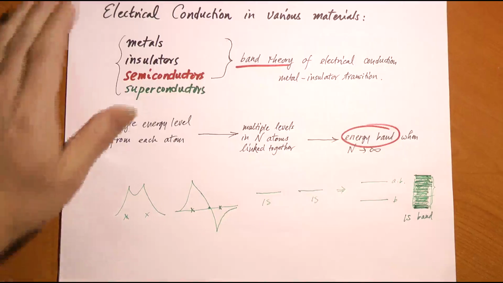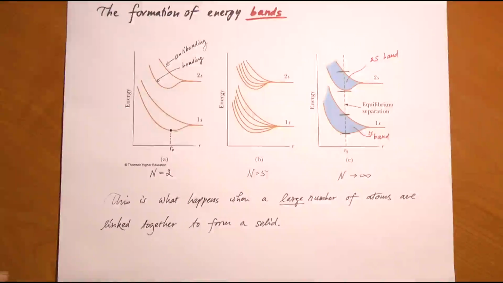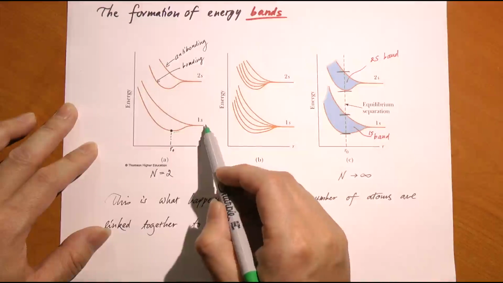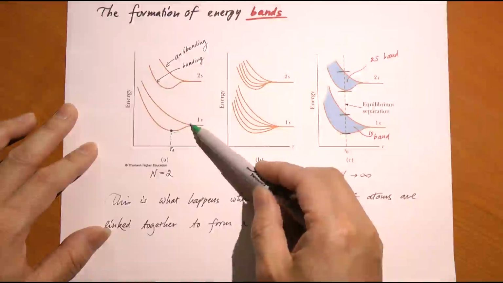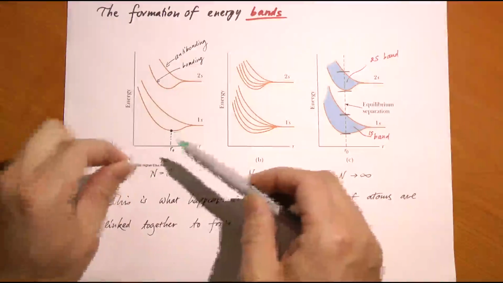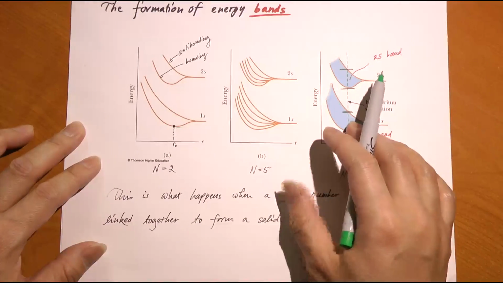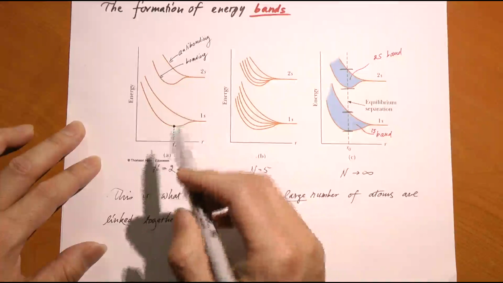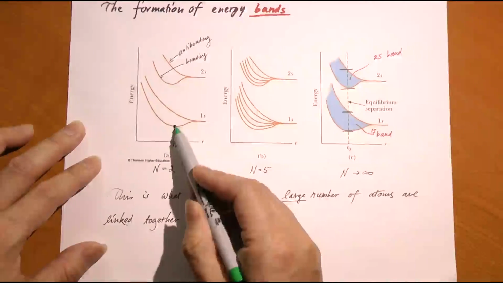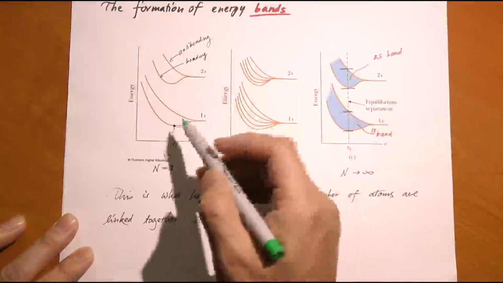So as an illustration of this process, let's look at these diagrams. Again, using hydrogen as an example, here is the case of two hydrogen atoms. The 1s level splits into bonding and anti-bonding when the distance r between the nuclei gets smaller and smaller. If you only consider the hydrogen molecule with only two hydrogen atoms, the nuclei will reach this distance, and they're going to stop shrinking when they reach that distance. That's because the energy levels will be lowest here.